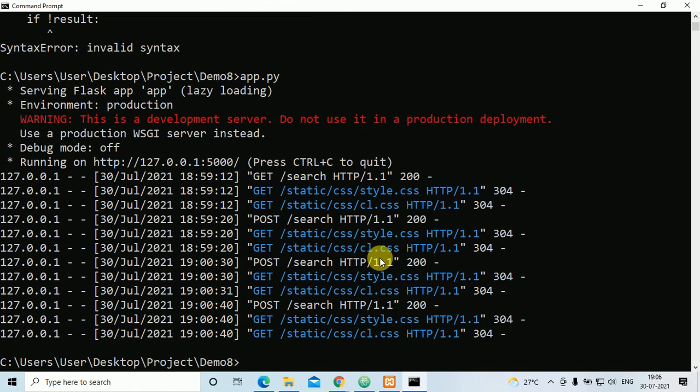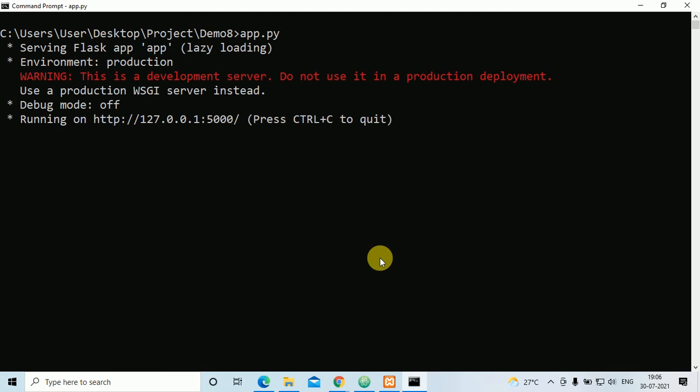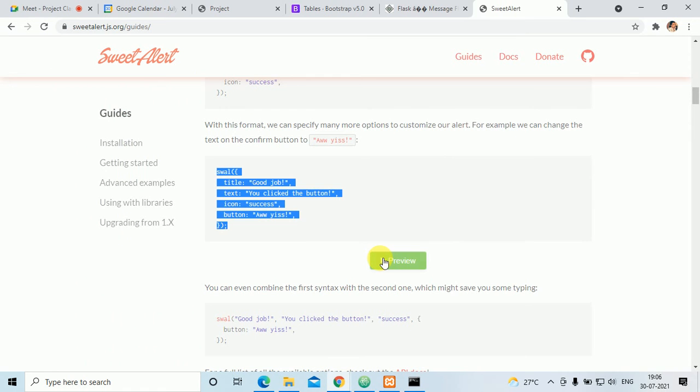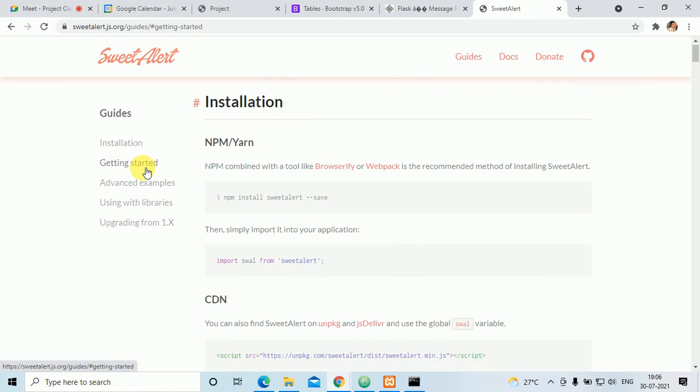If it will not work, then we'll do it in the next class. First I'll execute that app.py. Execute. Done. After this I'll go here. Just a second. Before that I have to go here, get started.